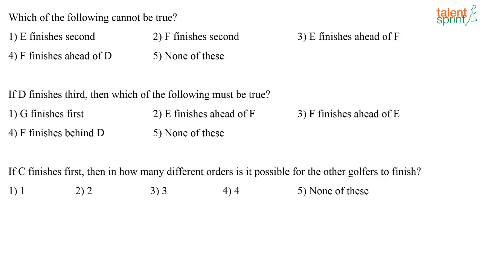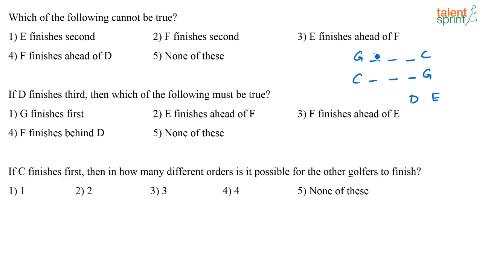What does the first question say? Which of the following cannot be true? So what do we know? We know the order is G, 1, 2, 3, C, or it is C, 1, 2, 3, G. Now one thing that we know is that D will finish before E.